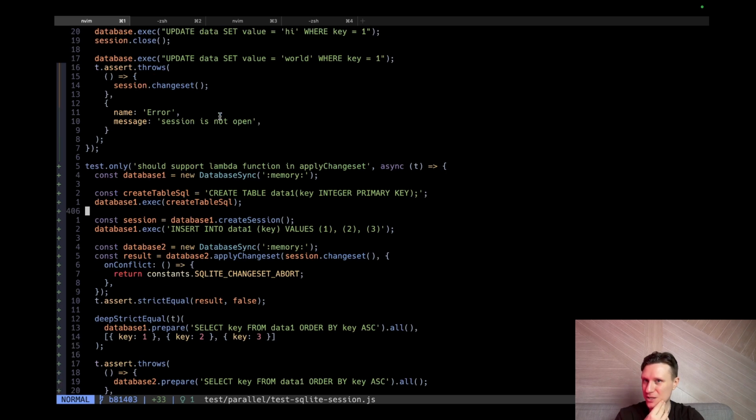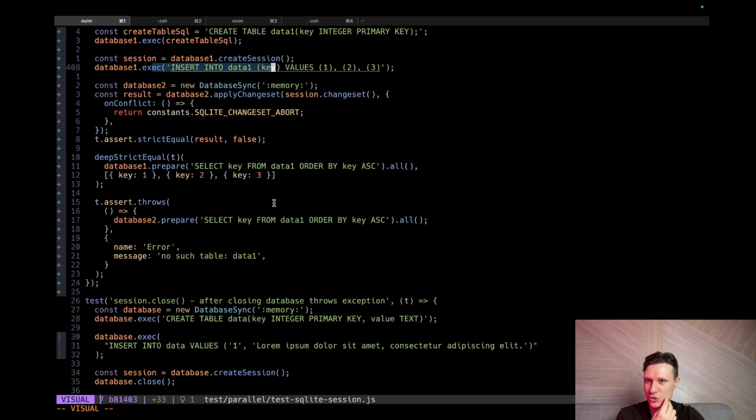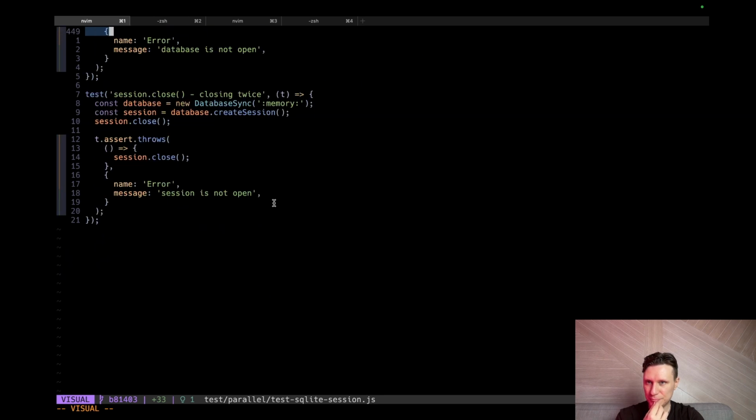Let me double check it. This first database, second database. In the first database we create a table and then start a session and then we insert values. But in the second database we don't create the table but just try to insert values, and there should be a conflict. Yeah. Create session.